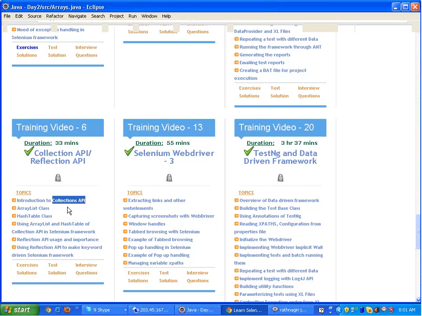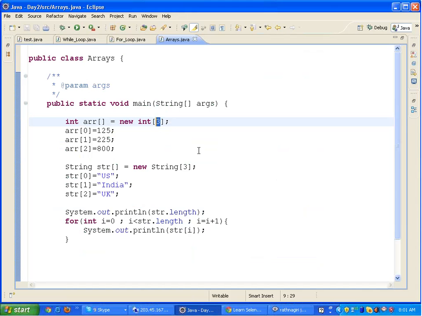You don't have to declare the initial size, right? So the basic drawback of an array is that the size is fixed. Sometimes we get stuck at this.